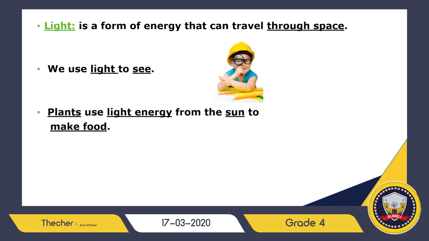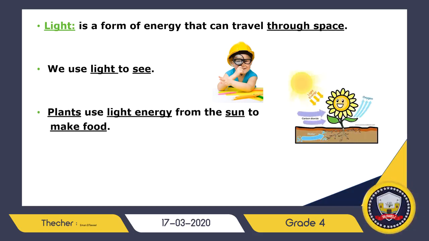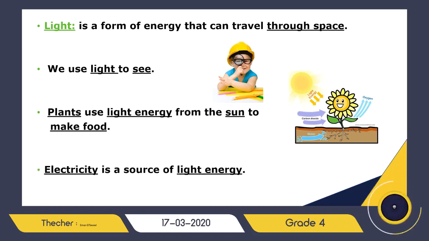Also plants can use light energy coming from the sun to make their own food. Plants can use sunlight, not only sunlight, of course. They use water from the soil, they use carbon dioxide from the air, and produce oxygen for us to breathe. They must use light energy from the sun to make their own food. They cannot make their own food without sunlight.